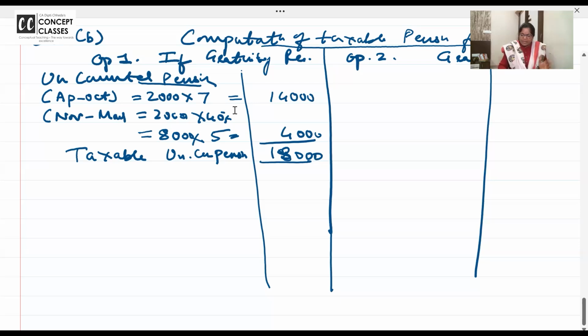कहाँ से ये स्टोरी शुरू हुई? From November. November, December, January, February, March. 7 and 5, 12 months. Now tell me, is it clear to all of you? I can see you all. Yes or no? Clear? Chalo. So now please come back, and just for your understanding, pehle we'll do option 1 if gratuity is received.